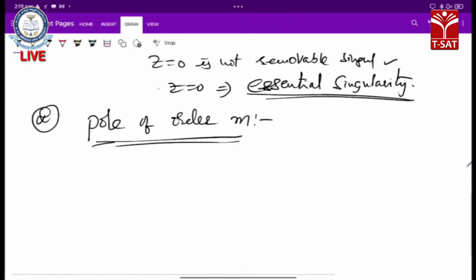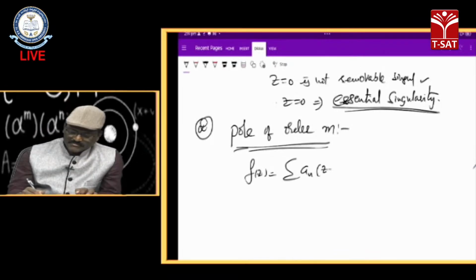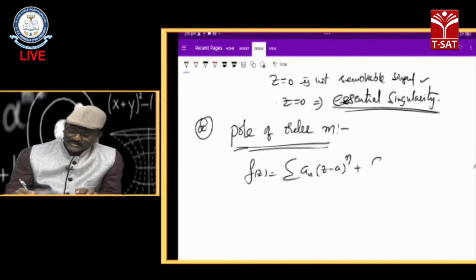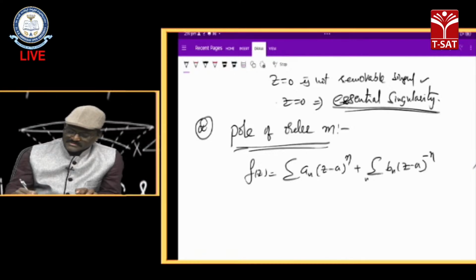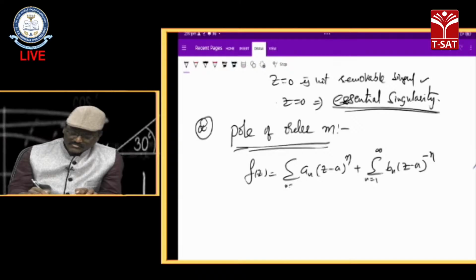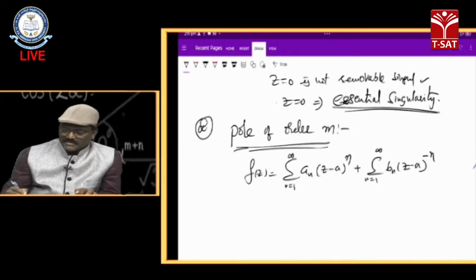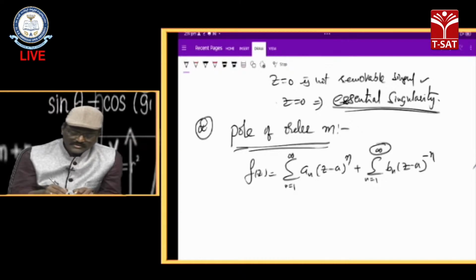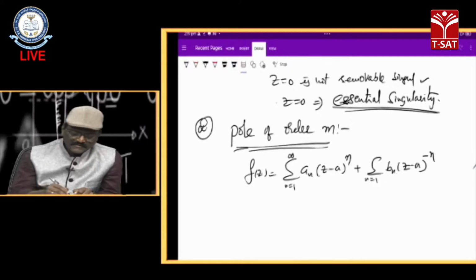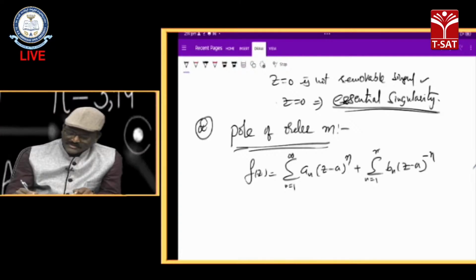What is the pole of order m? I know my Laurent series expansion: sigma an into z minus a whole to the power of n plus bn into z minus a whole to the power of minus n, both n equal to 1 to infinity. But in a pole, the negative part is not up to infinity; it is up to some finite terms.